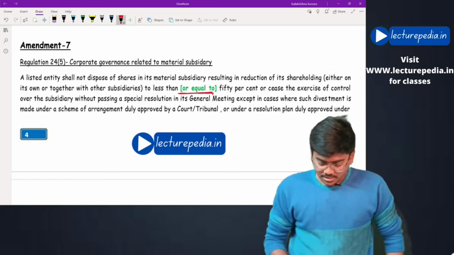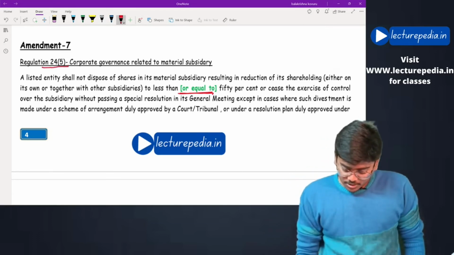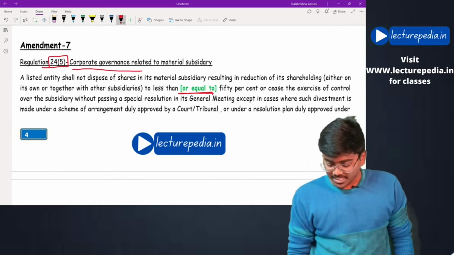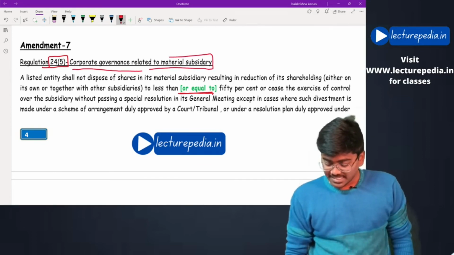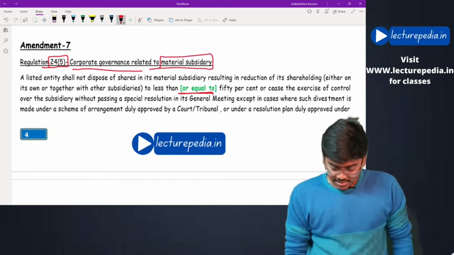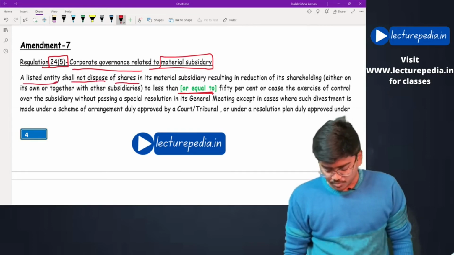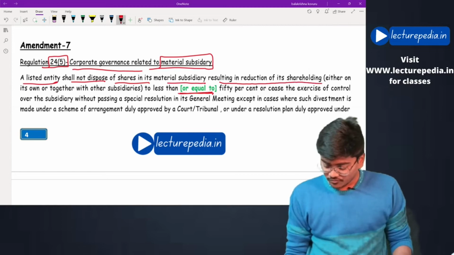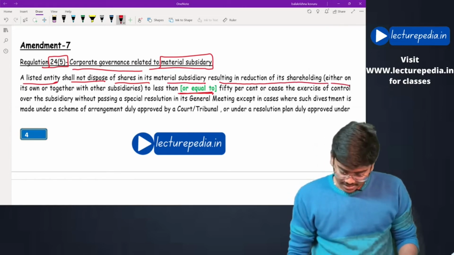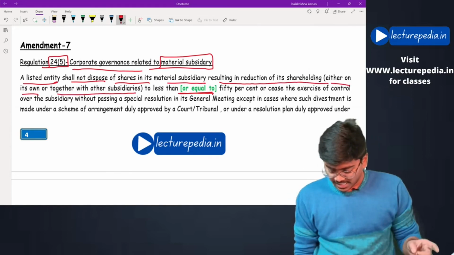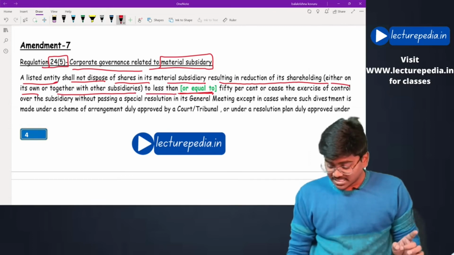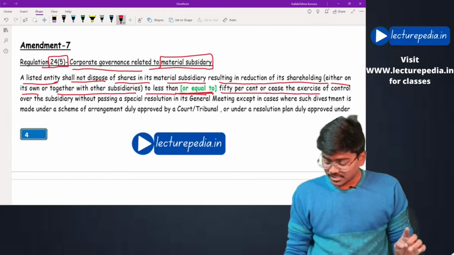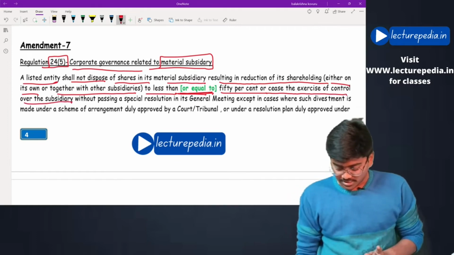See, regulation 24 subregulation 5, which deals with corporate governance related to material subsidiary. Okay, a listed entity shall not dispose of shares in its material subsidiary resulting in reduction of its shareholding, either on its own or together with other subsidiaries, to less than or equal to 50%, or cease the exercise of control over the subsidiary.